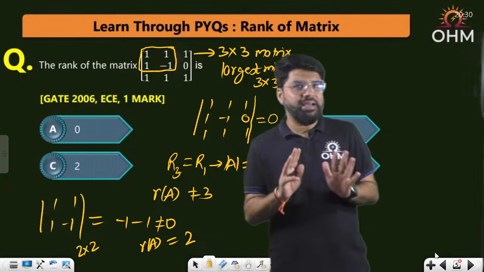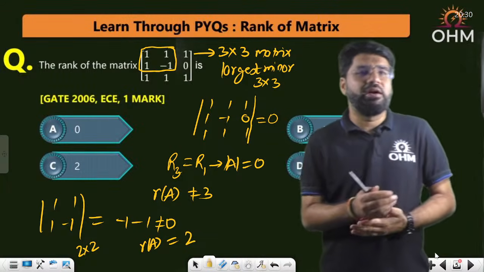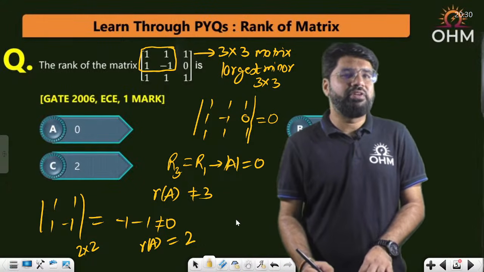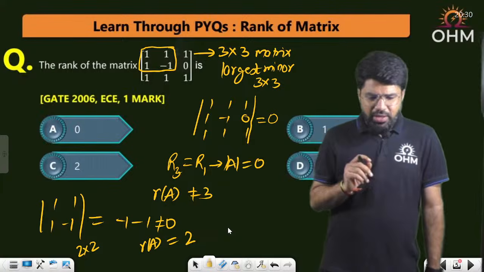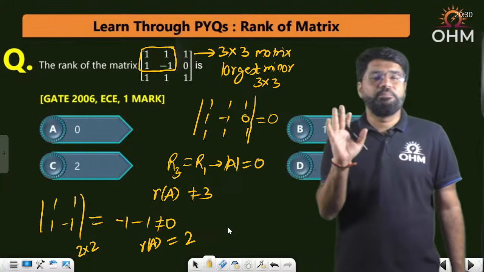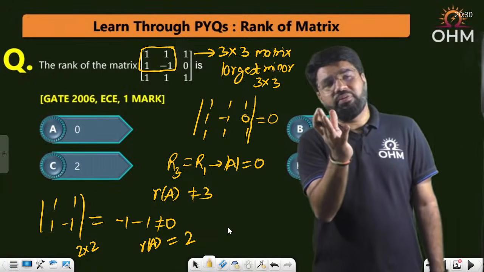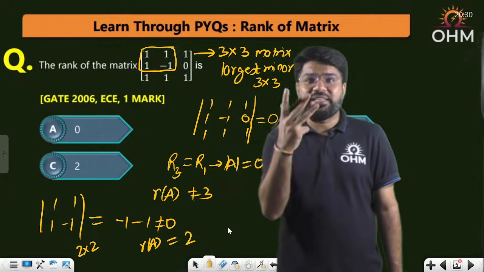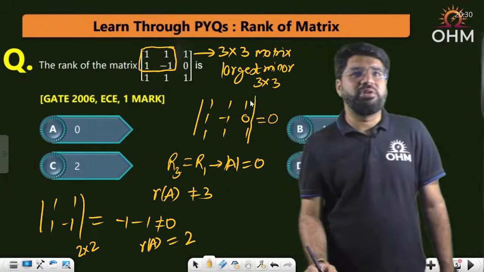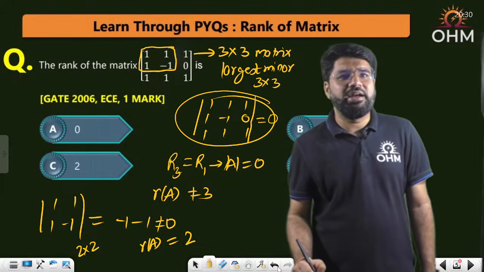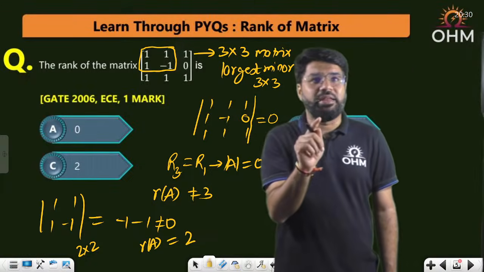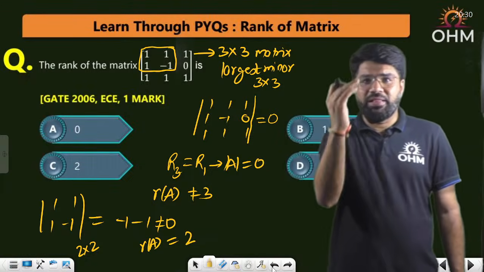Correct? We'll make some more observations for quick answers. But let's understand the definition of rank. So now moving ahead. If it is a square matrix like 3 cross 3, what is the maximum possible rank? The maximum possible rank is 3. If the 3 cross 3 minor, which is the entire determinant, is non-zero, the rank will be 3. If that determinant is 0, rank cannot be 3, rank will be below 3.